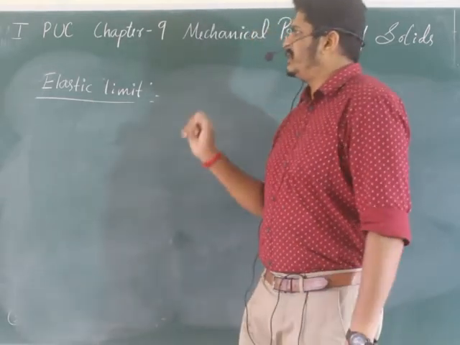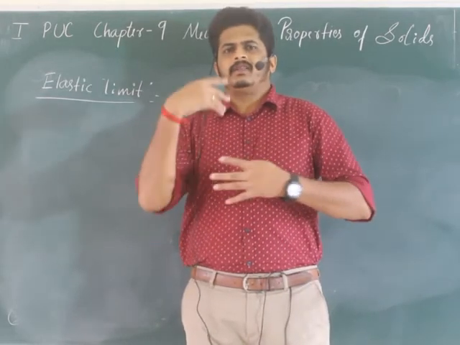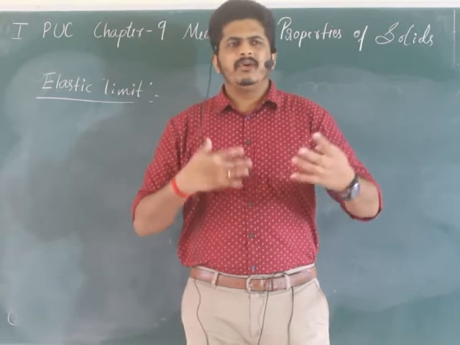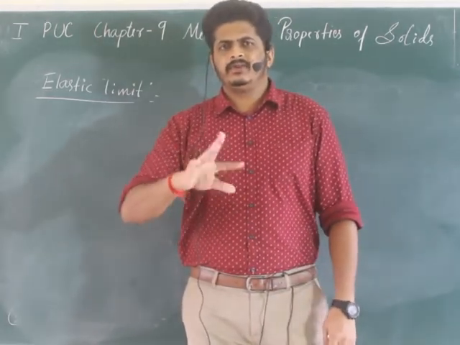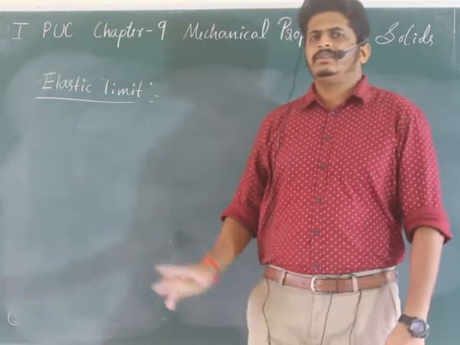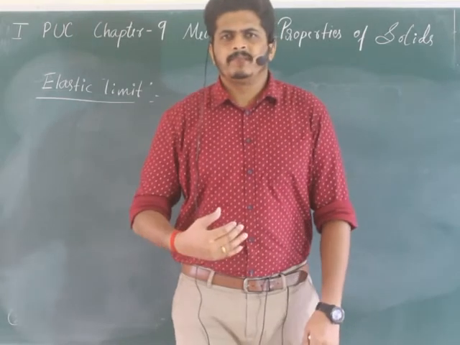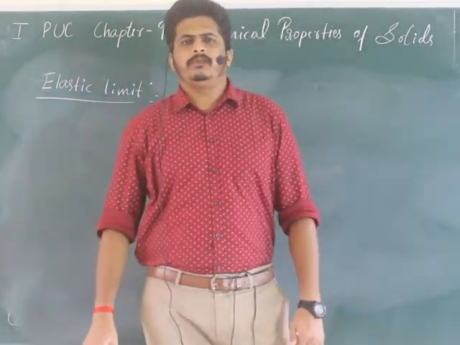So what is elastic limit? Minimum stress developed in an object when it is completely deformed, or you can say before it gets deformed also. Okay, so whichever definition you want, you can write. So I repeat once again, simple definition: minimum stress developed before the body gets completely deformed.